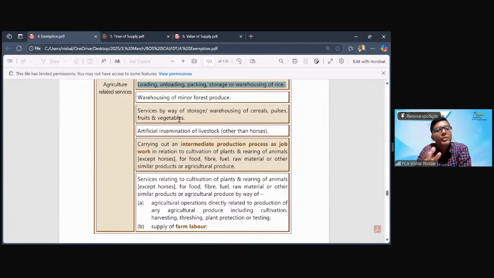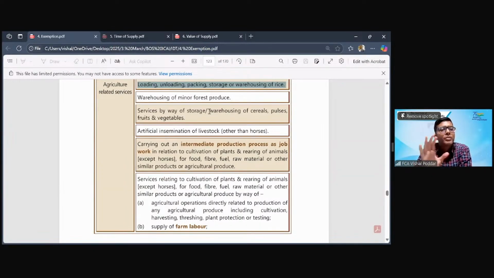So all fruits and vegetables, up to the stage they reach our houses where they are no more agricultural produce, still their warehousing and storage will be exempt. But importantly, their packing would be taxable. Their loading, unloading would be taxable because now they are in such a form after the artificial ripening or the waxing or the artificial making it bigger.